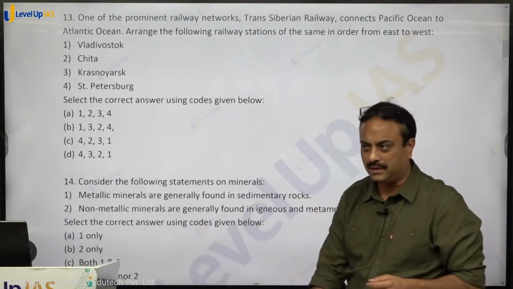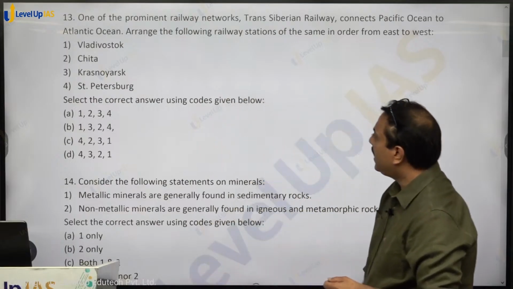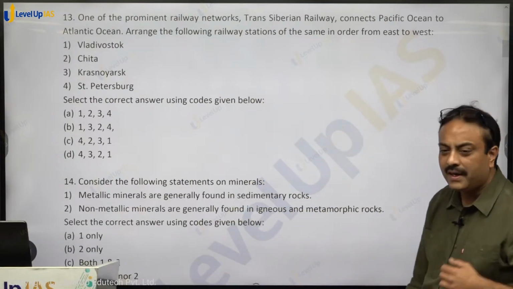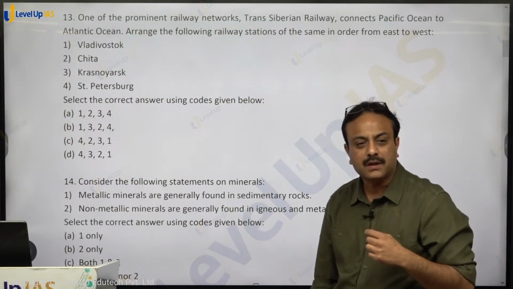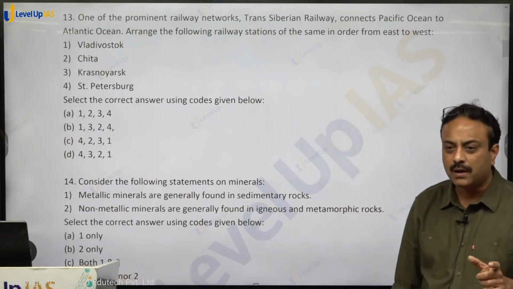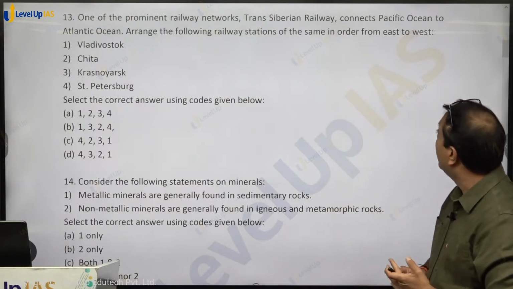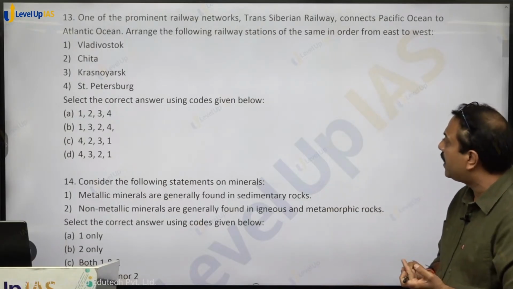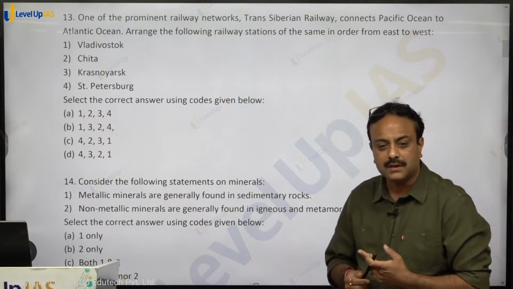Question number 13. One of the prominent railway networks, Trans-Siberian Railway. It connects Vladivostok to St. Petersburg. The starting station is Vladivostok and the end station is St. Petersburg. Pacific Ocean to Atlantic Ocean, arrange the following railway stations of the same in order from east to west.